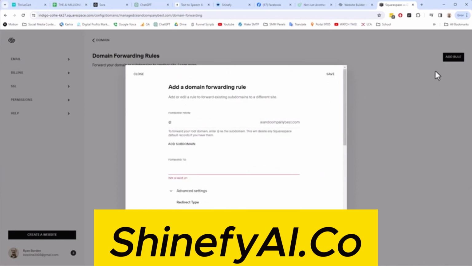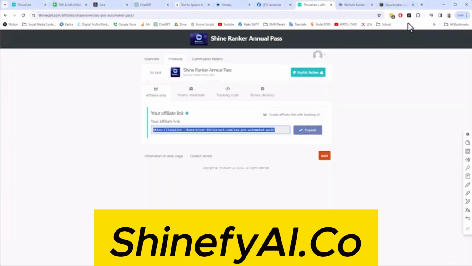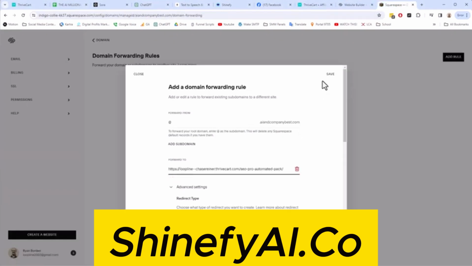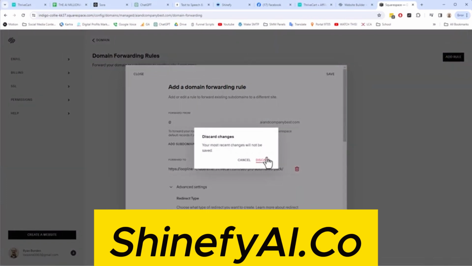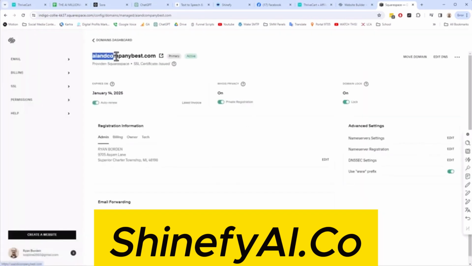So we save it, and now we have to put in our affiliate link right here. So we grab that affiliate link. Let me get it. And we just copy it and we paste it in here and we click save. And then whenever somebody goes to, let's get out of this. I don't actually want to put that one in there. I'll use a different one here. Whenever somebody goes here to this website, whatever website we register, it's going to take them to our affiliate link.